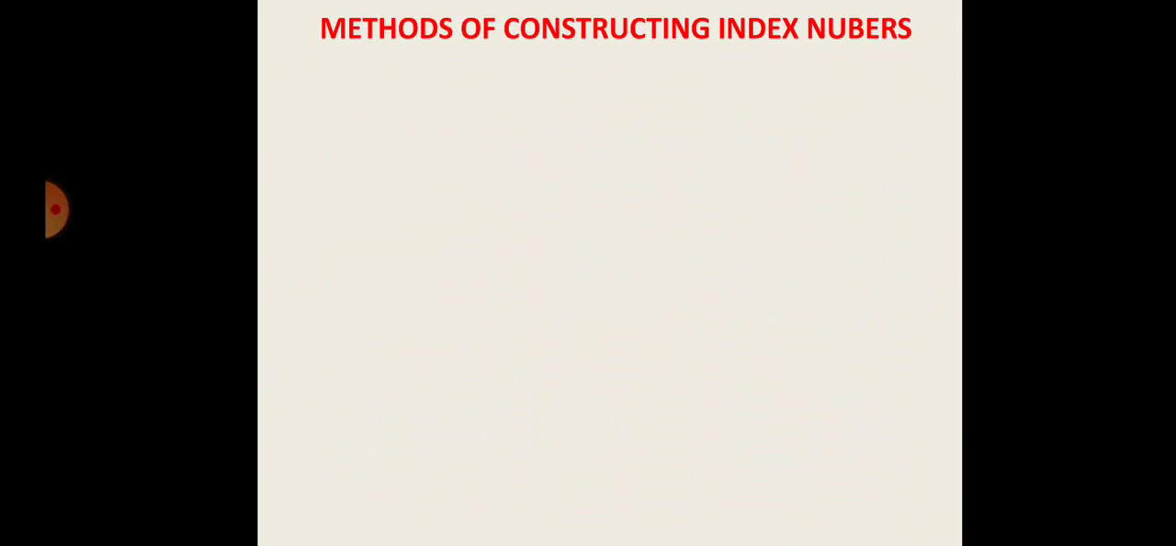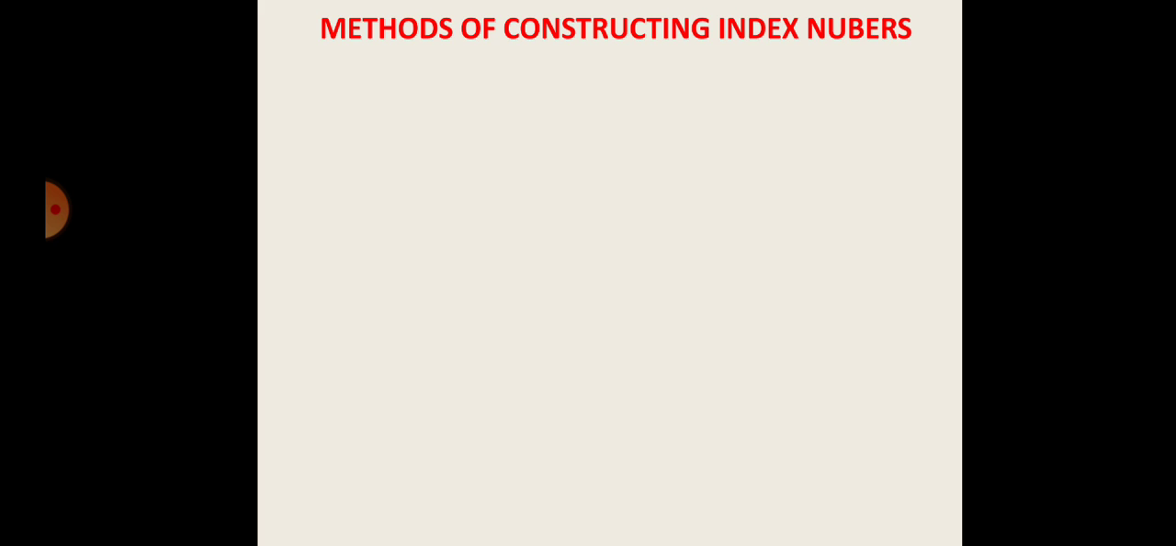Index number. This is the next chapter as per the 12th standard syllabus. In the last video, we completed the types of index number, then the methods of index number. In the methods of index number, there are two methods. First is the simple index number and second is the weighted index number. In the last video, we already completed the simple index number. So let's discuss the next point, the weighted index number.